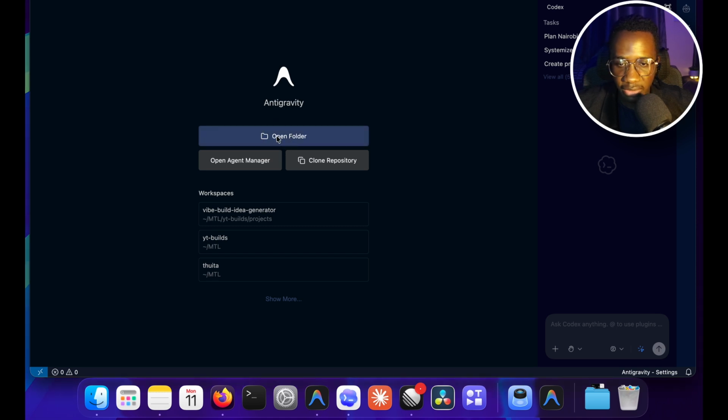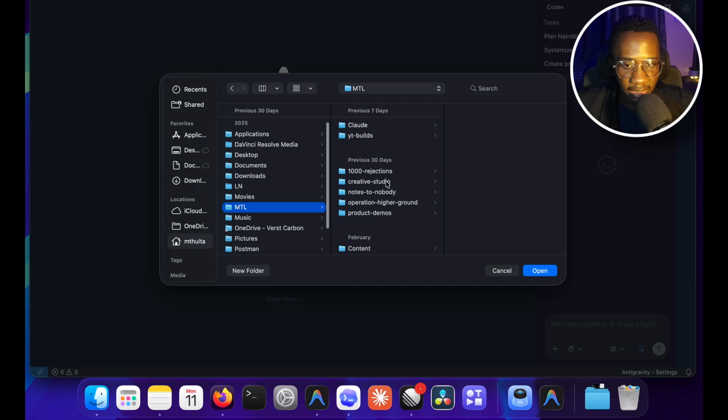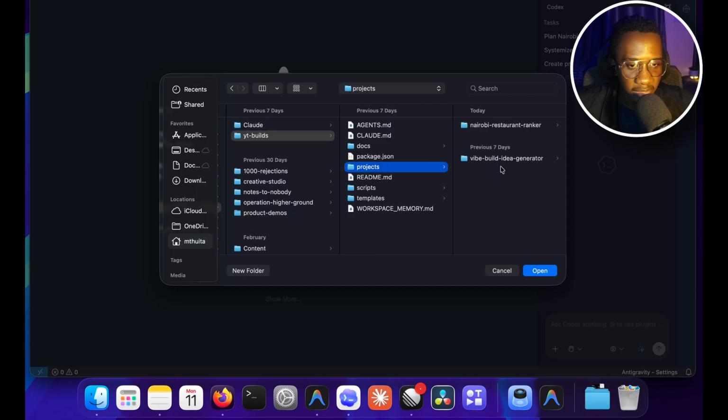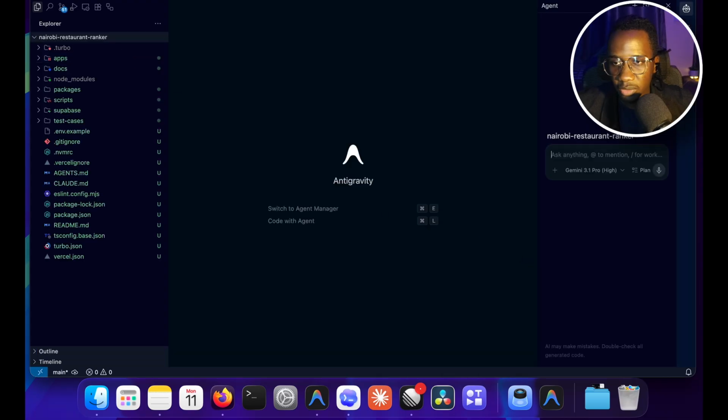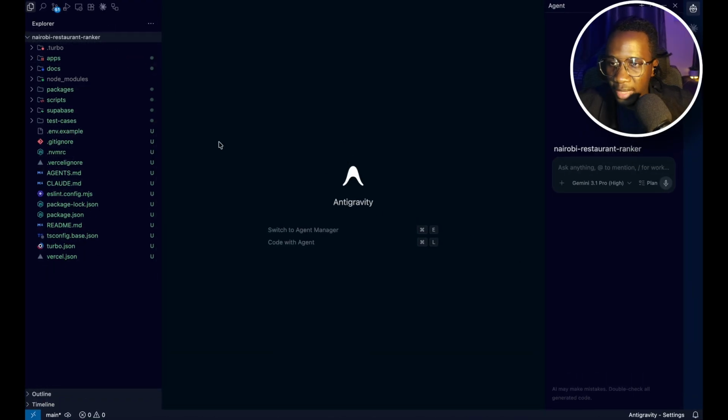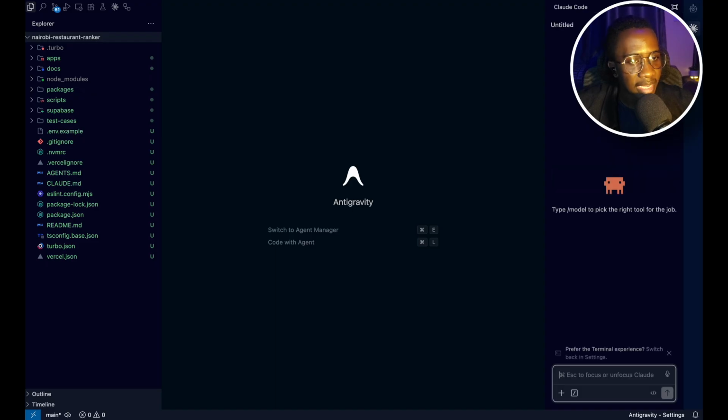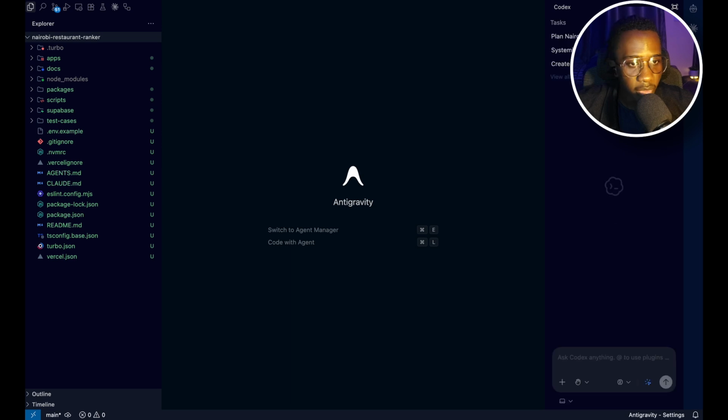So I'll just click on open folder, then locate the project, then click on open. So we can just make this full screen, and here I get to see everything that has been set up. So maybe a quick walkthrough of this. So of course, our file folder structure is on this side. The agents I use, so the first one is Antigravity, and the second one, of course, Claude from the logo, and the third one is Codex. So Codex is my favorite as of now.